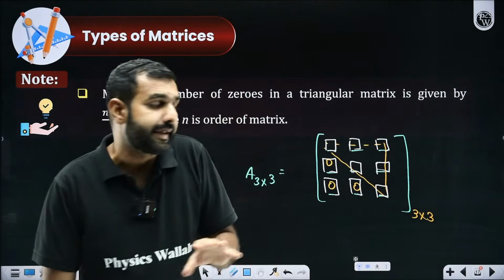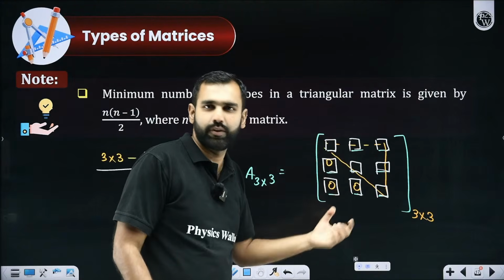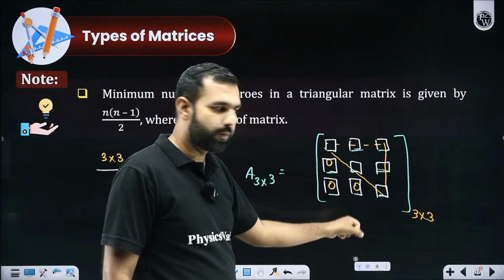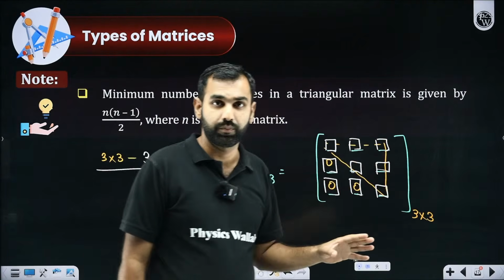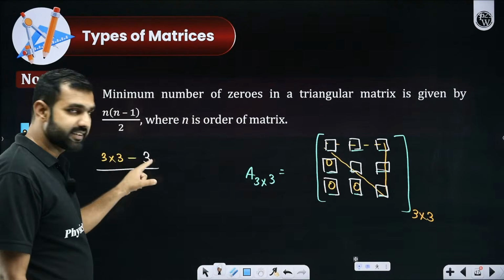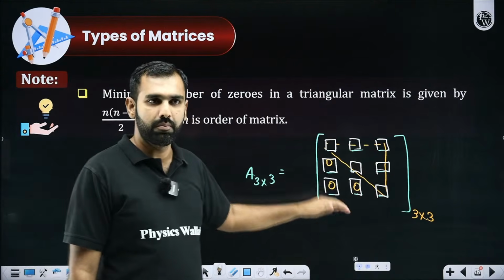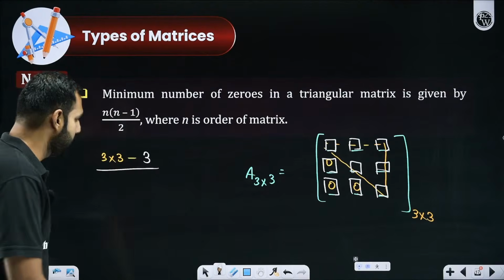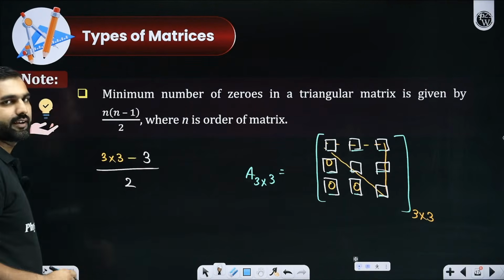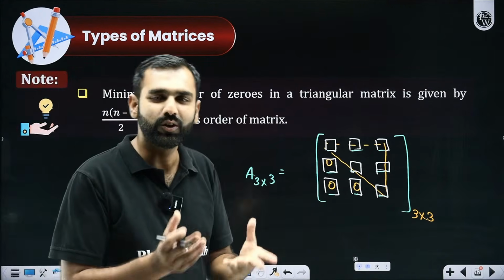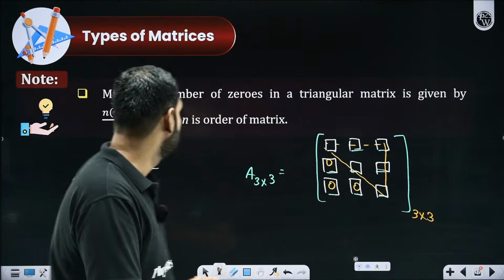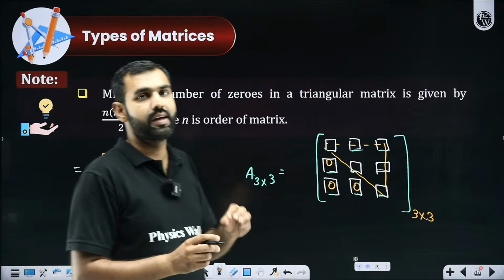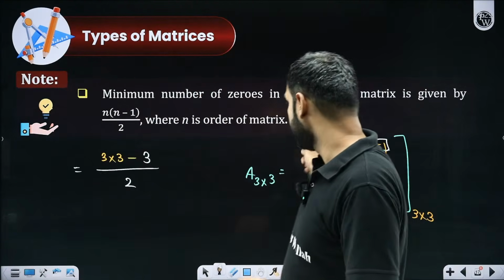If I want to make it a triangular matrix, what is the basic minimum requirement here? Either all these 3 become 0 or all these 3 become 0. This is total minus diagonal, which means non-diagonal. So half of the non-diagonal elements have to be 0, and that gives the minimum number of zeros I need to maintain in a triangular matrix.